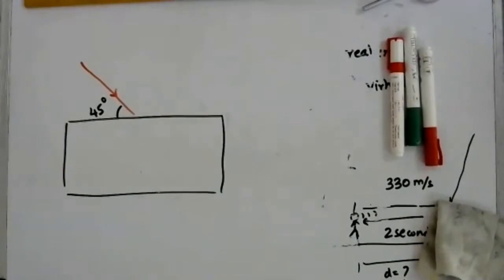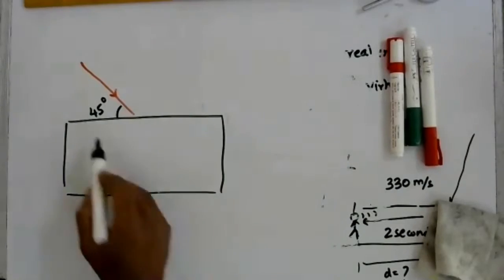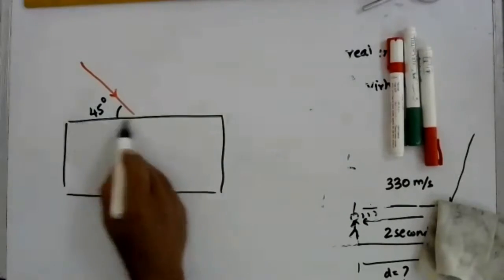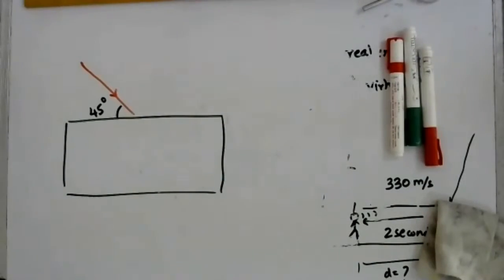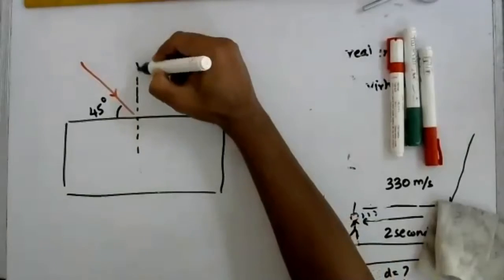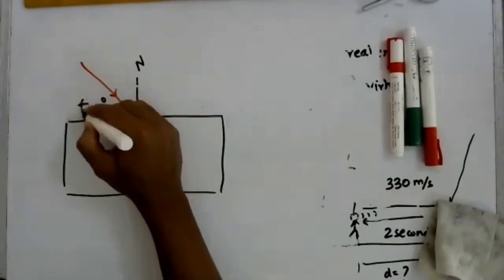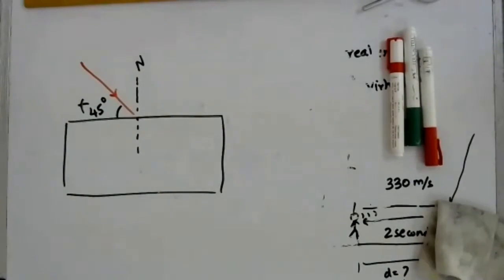This is not the correct answer, because the angle of incidence is not based on the side on which the light is incident. It is measured from a perpendicular line which is called the normal. So that will be wrong, right?